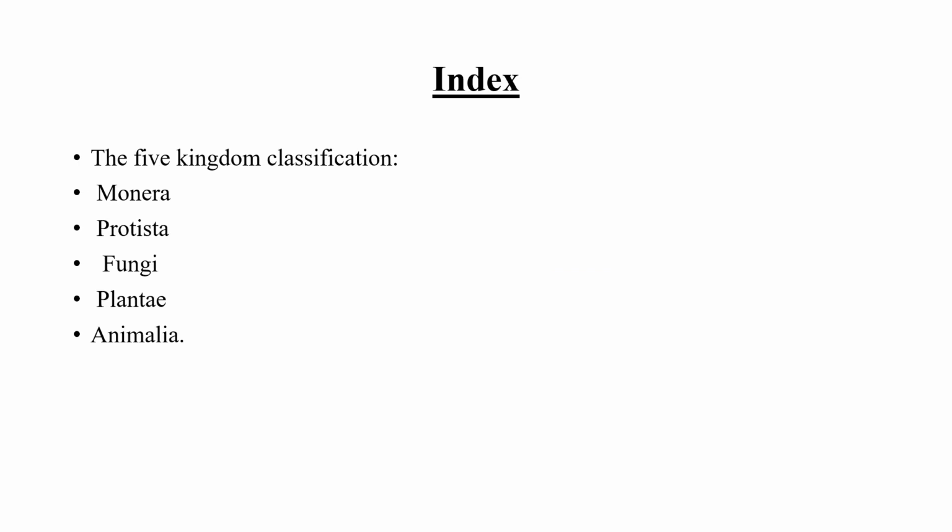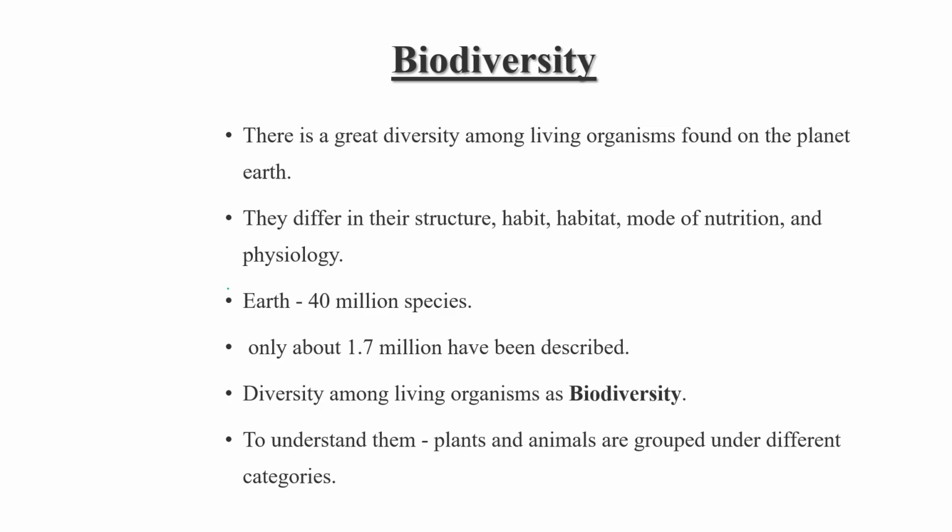And in today's video lecture, we are mainly discussing the 5 kingdom classification: Monera, Protista, Fungi, Plantae, and Animalia. So first of all, we must understand the term biodiversity. Bio means life, and diversity means variety. So there is a great variety of life present on our planet Earth, a great diversity among living organisms found on our Mother Earth.